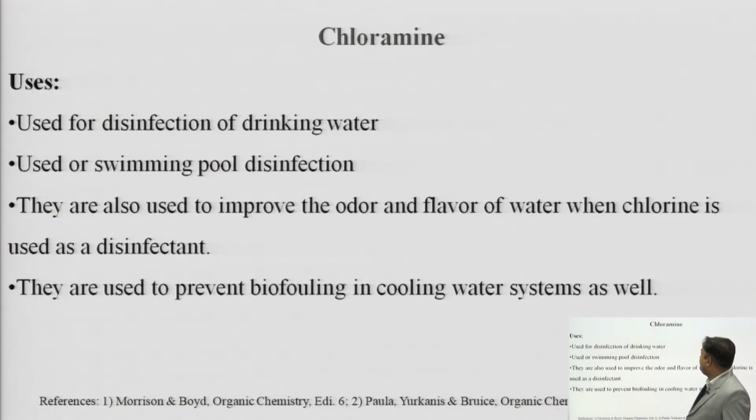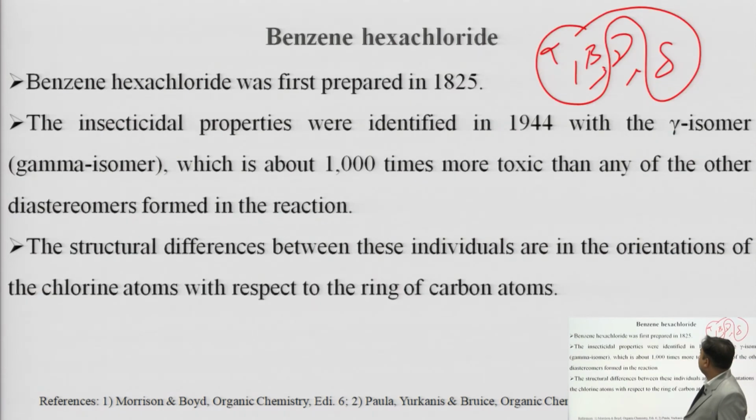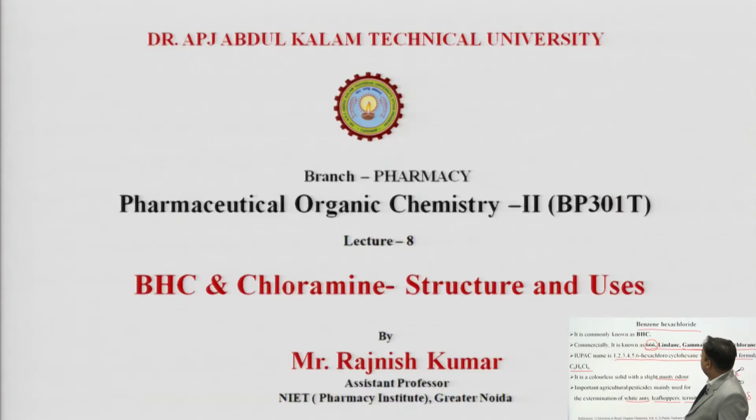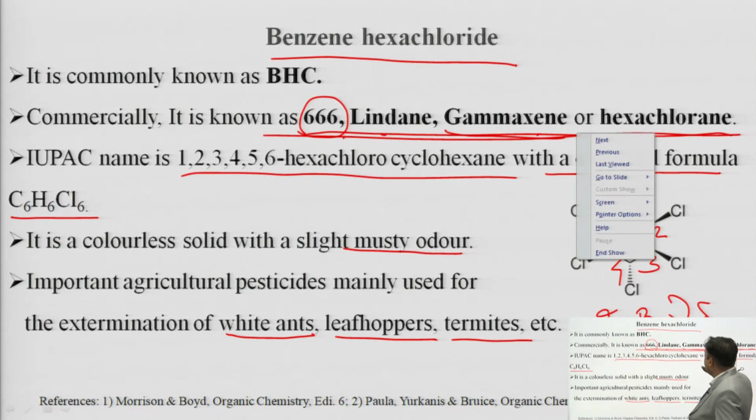Some important points we again revise. The most important point is the commercial names: it is also known as 666, lindane, gammexane and hexachlorine. Okay.